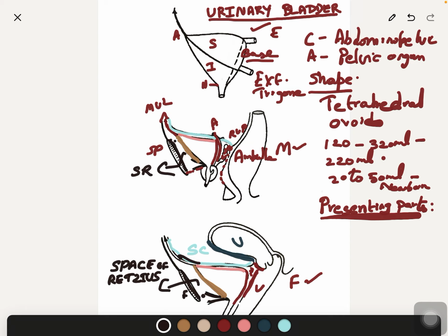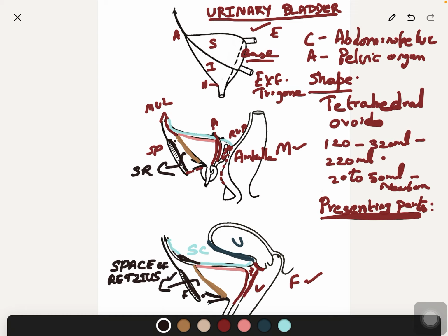Below, puboprostatic and pubovesical ligament. Medially, infrolateral surfaces of the bladder and the prostate. Laterally, fascia covering the levator ani and obturator internus muscles. So this space of Retzius, you should understand in this picture.